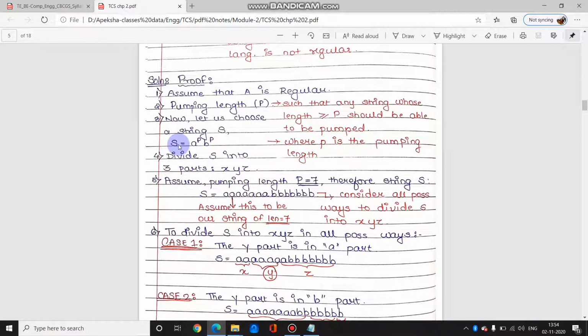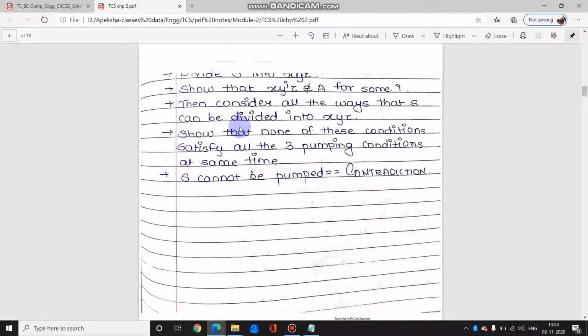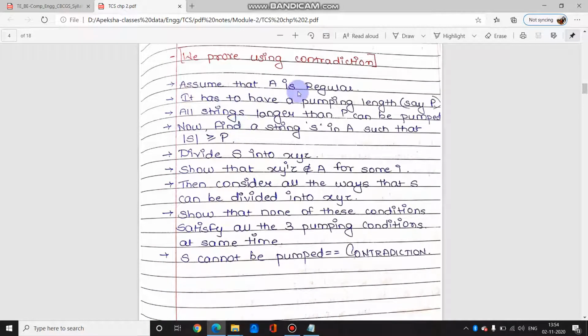Then we are creating a string such that a raised to p and b raised to p. तो जो भी हम pumping length यहाँ पे decide करेंगे, for example in this we have taken pumping length as 7. So it will be a raised to 7 and b raised to 7, because the step over here says that you have to have a pumping length. All the strings longer than pumping length can be pumped, yani they can be repeated.